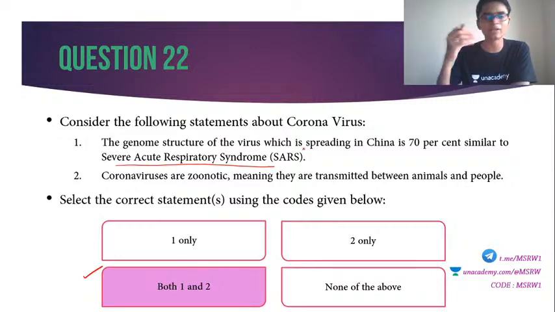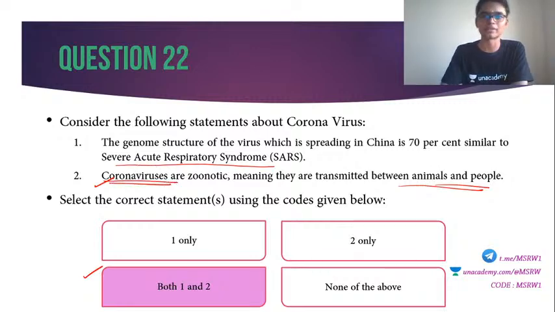Okay, the beginning of 2000s. So it affects the respiratory system, and this coronavirus has also similarity to that virus. Second is also correct. It is a zoonotic disease. Okay, it is transmitted between animals and people. Both are true. And look at this. It is saying coronavirus. There are plenty of coronaviruses. Okay, it doesn't say any specific trait.